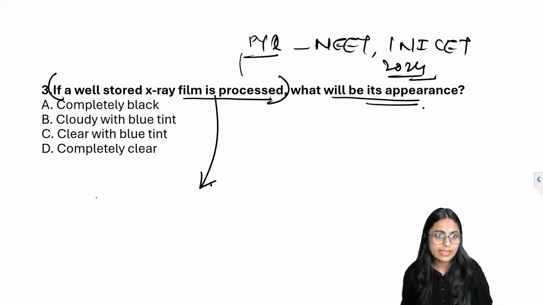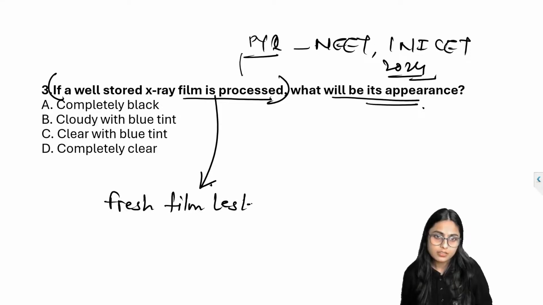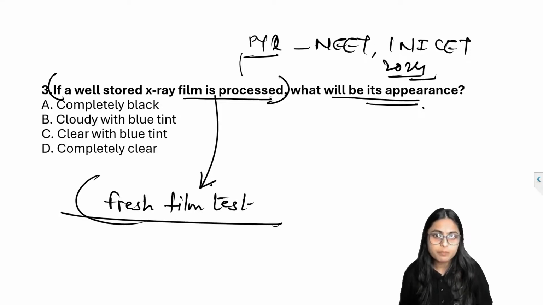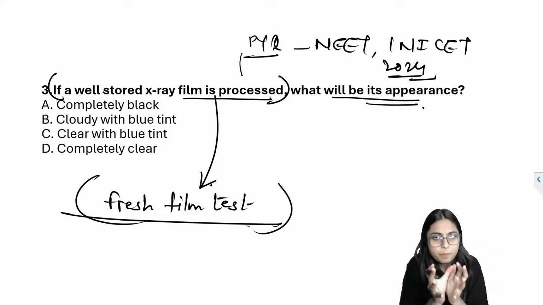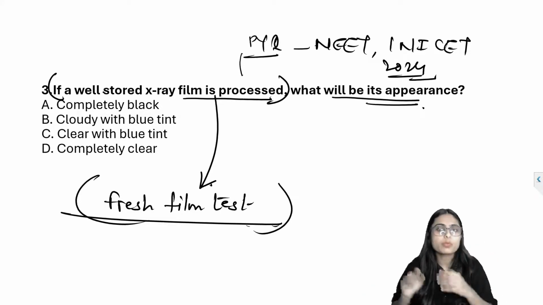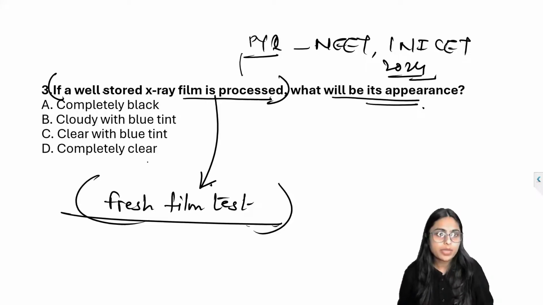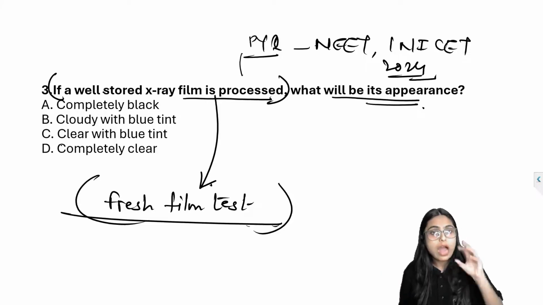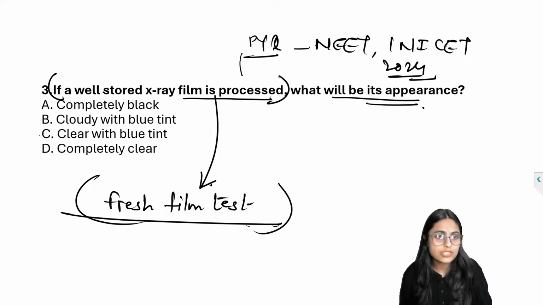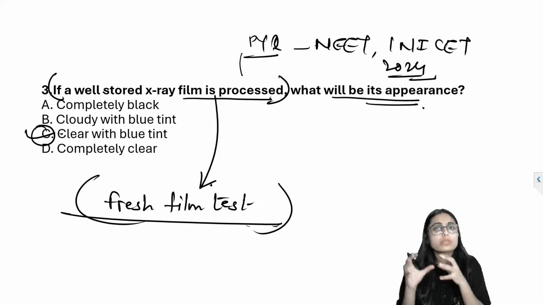Okay, so if a well stored X-ray film is processed, for this complete statement there is one more word they can ask you, which is fresh film test. Fresh film test means this only. If a well stored X-ray film is processed, then what will be its appearance? The correct answer for this question is option C. It's clear with a blue tint.